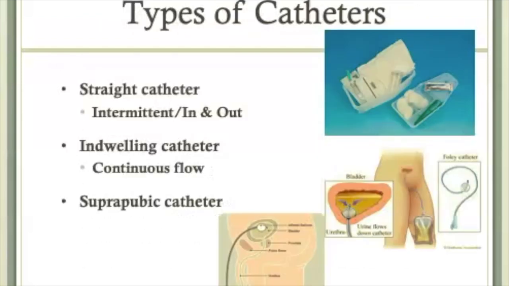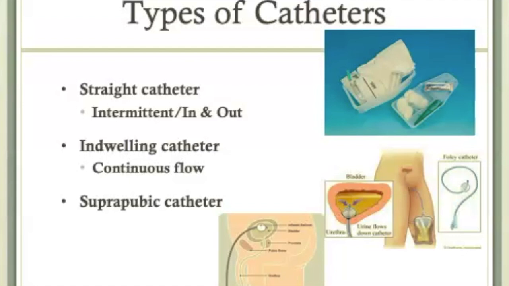There are a number of different types of catheters with different uses. A straight catheter, also known as an intermittent catheter or an in and out catheter, is pictured in the upper right with a blue background. You see a shallow tray that has cotton balls and forceps and lube. These are some of the materials used when inserting the catheter. Then you see coiled on top of the other materials in the deeper tray is the catheter.